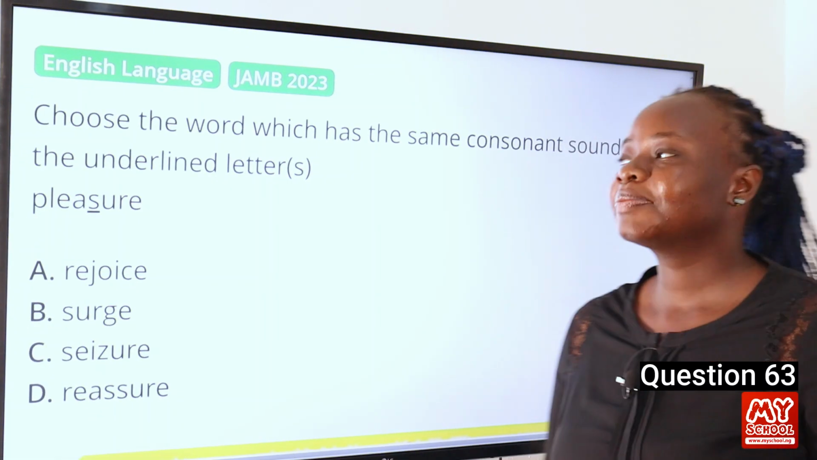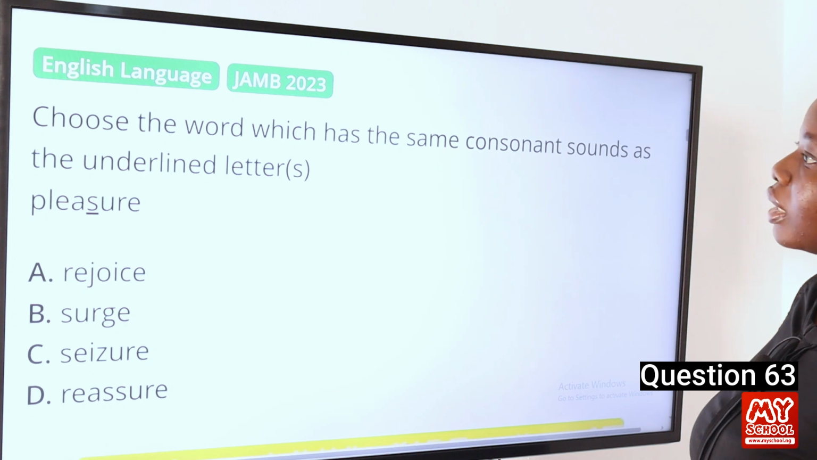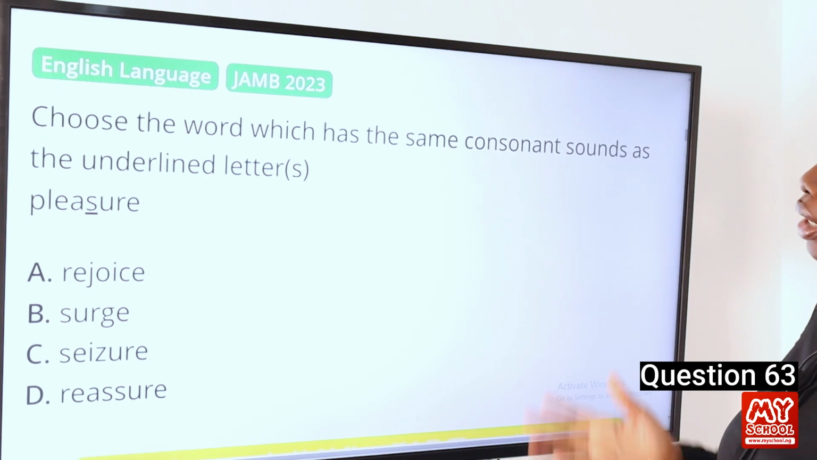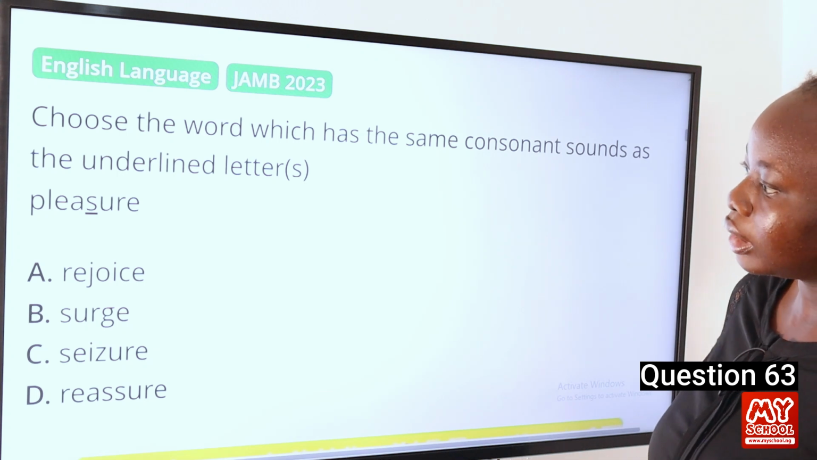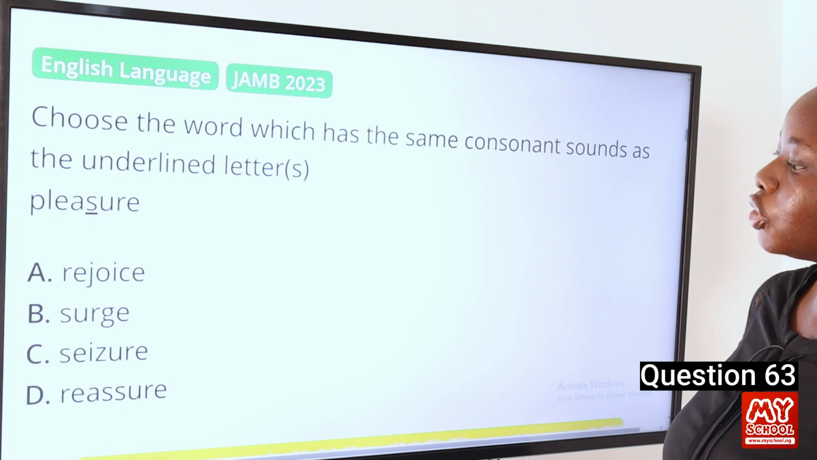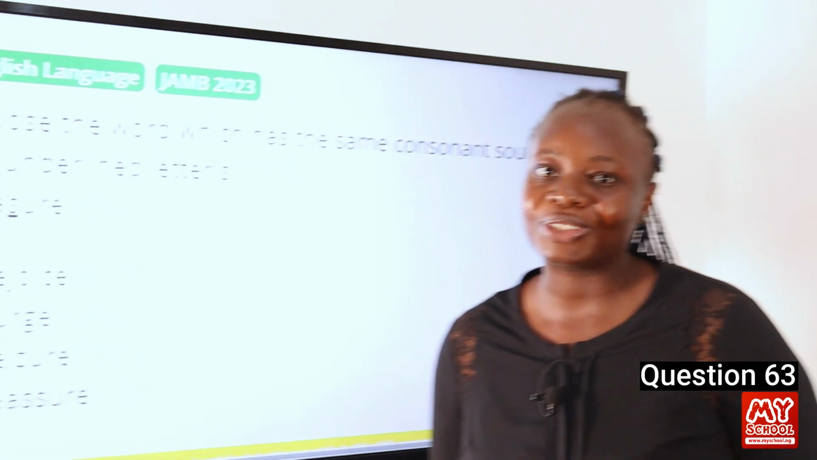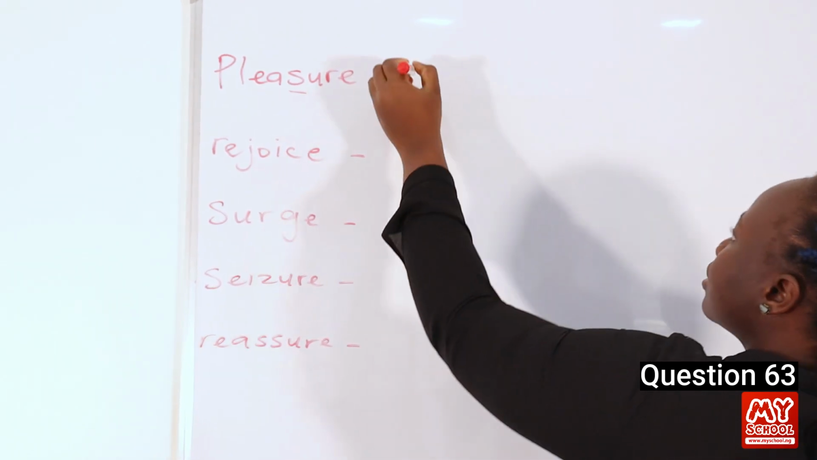Question 63. Choose the word which has the same consonant sounds as the underlying letters. So we have the word pleasure. And the options: A, rejoice, B, surge, C, seizure, D, reassure. So let's go to the board to transcribe the words. So first of all, we have the word pleasure, and pleasure can be transcribed as this.